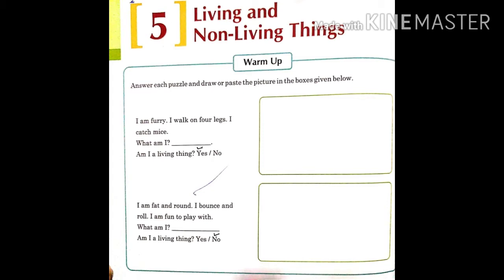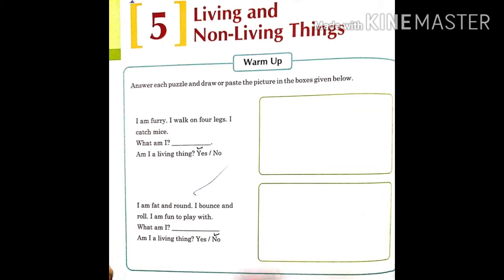So the first puzzle is, I am furry, I walk on 4 legs, I catch mice. What am I? Am I a living thing? Yes or no? Okay students, can you guess the animal? It is an animal which is furry and it has 4 legs. It catches mice. Which animal is this? Cat. Yes, they are talking about cat. Cat is a living thing. So you have to draw or paste a picture of a cat in the given box.